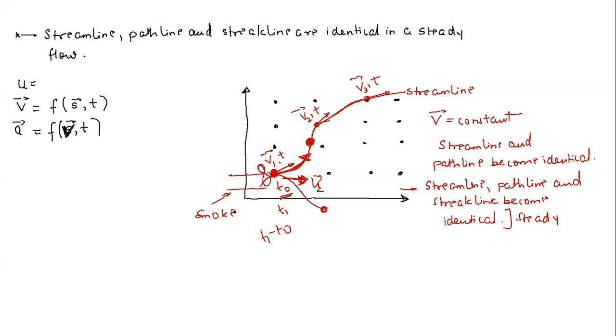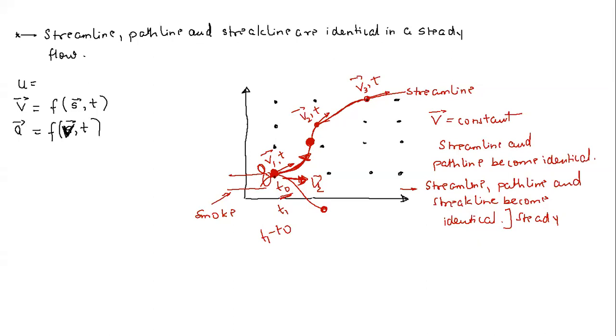Okay. Similarly, let's say at time t2, another fluid particle came here. Again, the velocity vector at this particular point changes magnitude and direction. So what will happen? The fluid particle will travel a different distance in a different direction, if I assume that both the magnitude and direction are changing. Okay. So now again at time t3, what is going to happen?